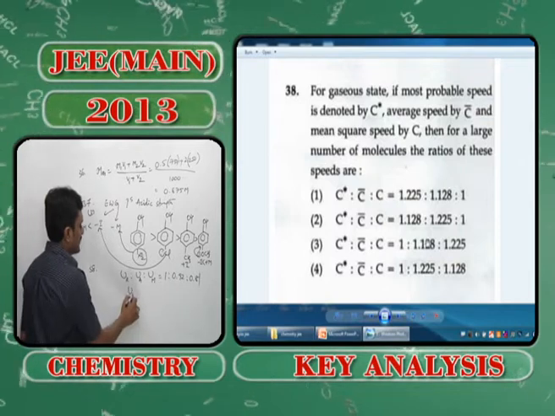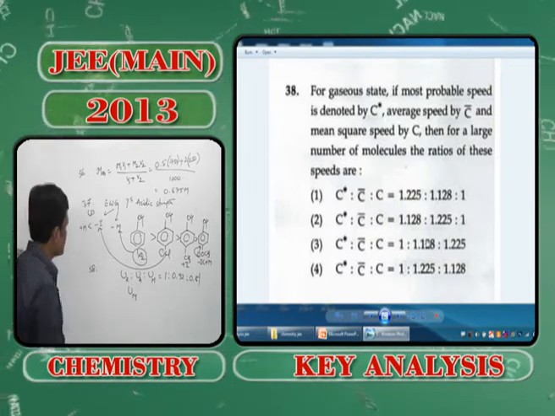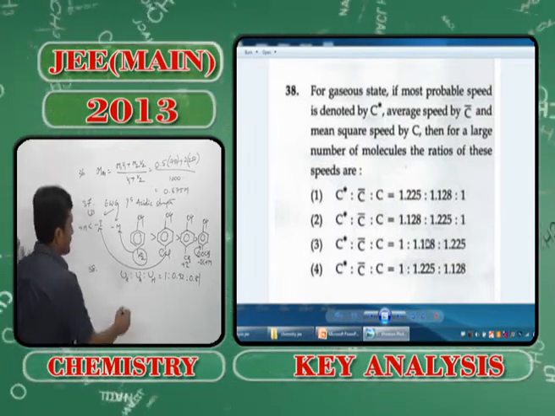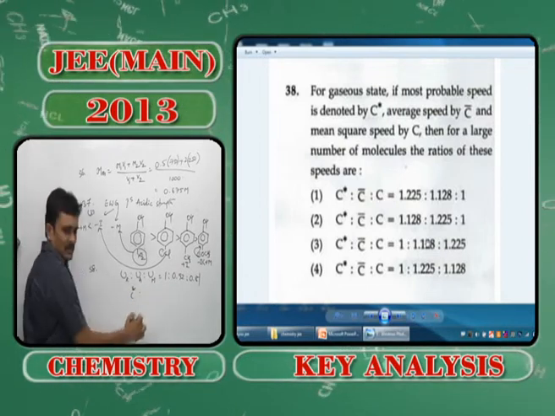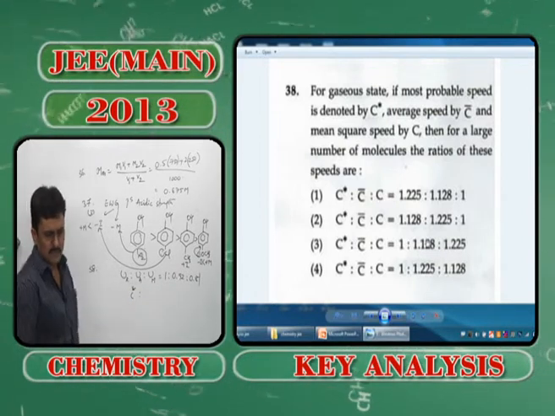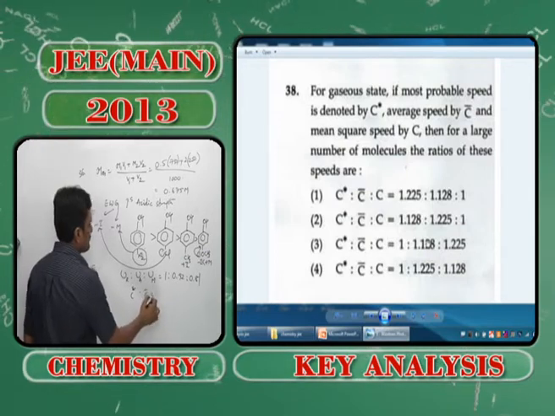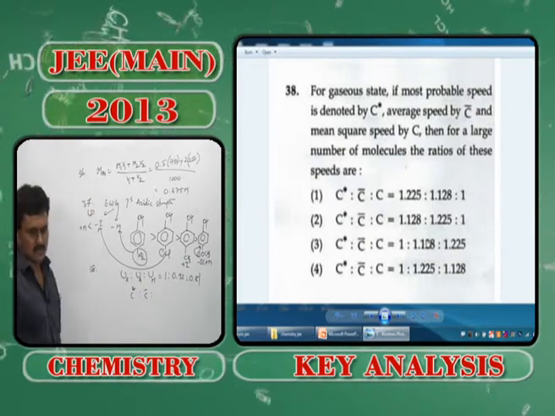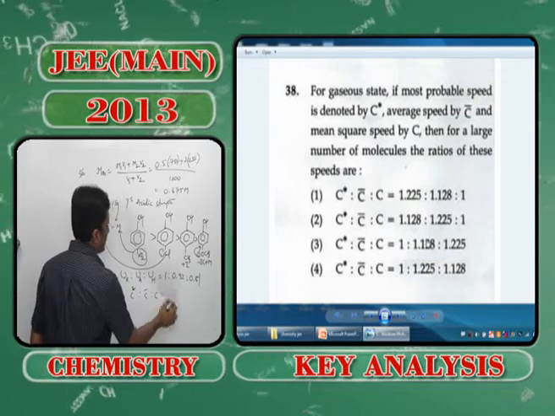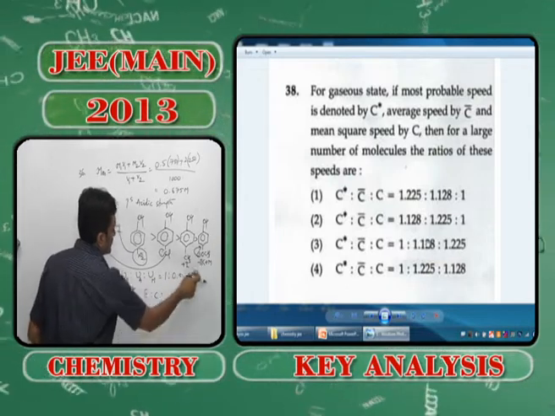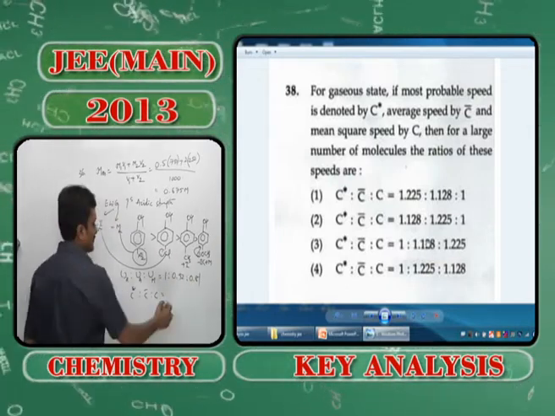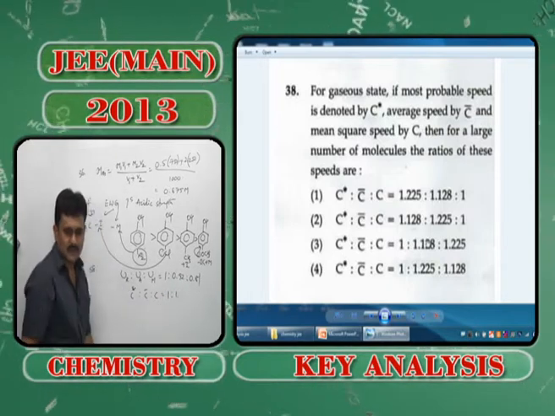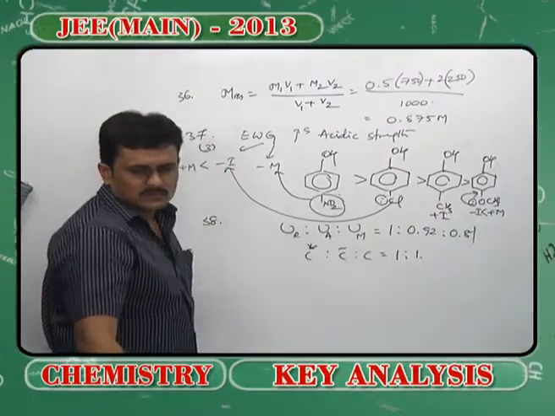I mean, you have been asked first the most probable velocity, which had been denoted as C star. Then you had been given the mean velocity or average velocity, then the RMS velocity. Now when you take 0.81 as the reference and divide all the equation, you will get simply 1:1.128.